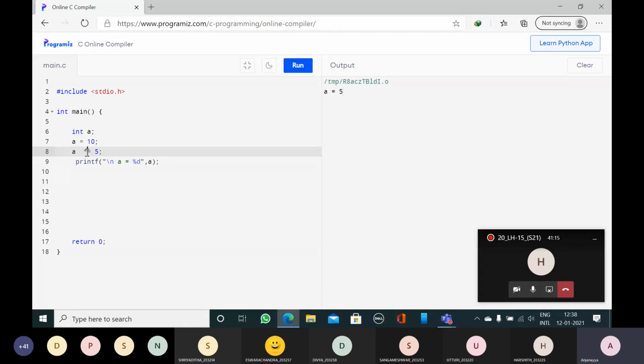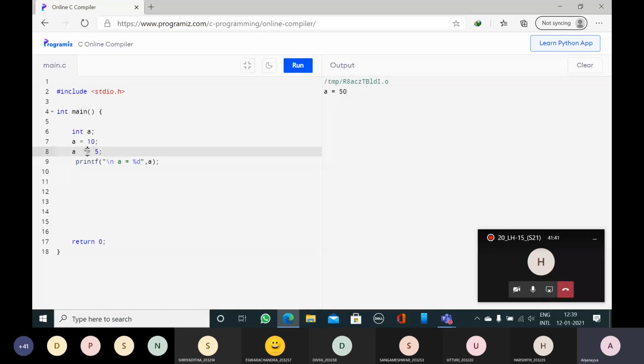Now, minus I will replace with star. Now, A star equal 5. This is the short notation for A is equal to A into 5. A value is 10. 10 into 5 is 50. That value is stored in A. Now, run the program. Now, A has changed to 50.